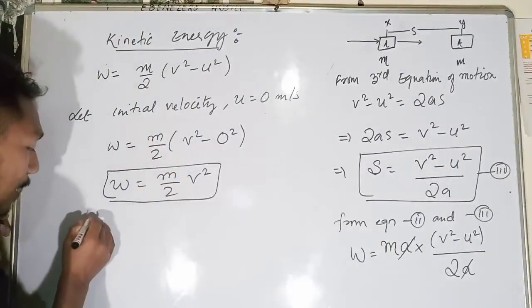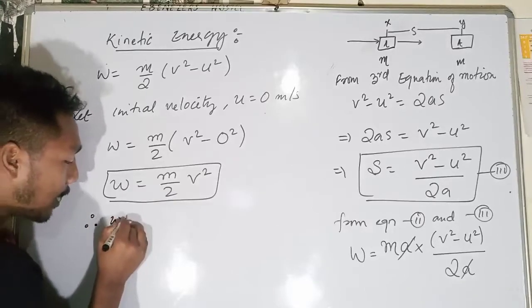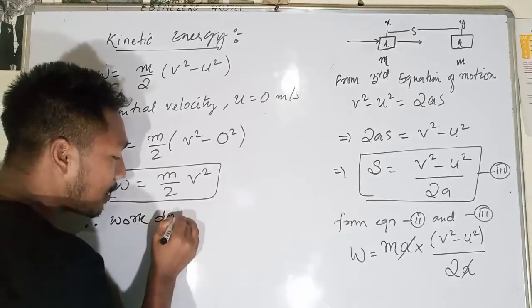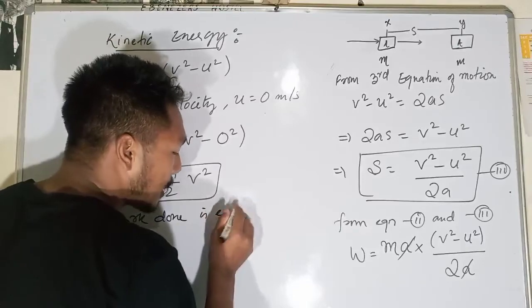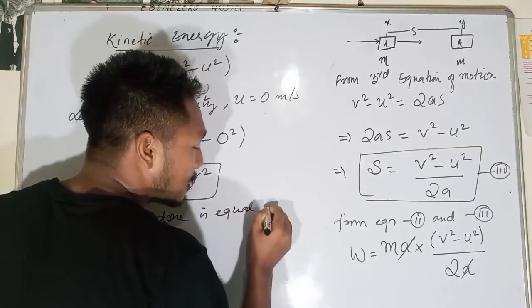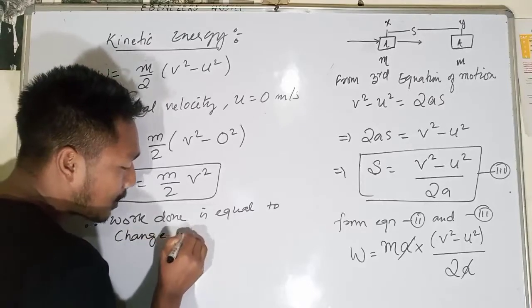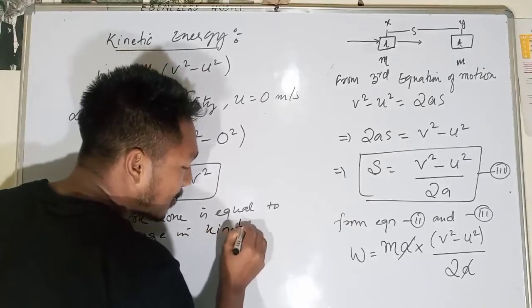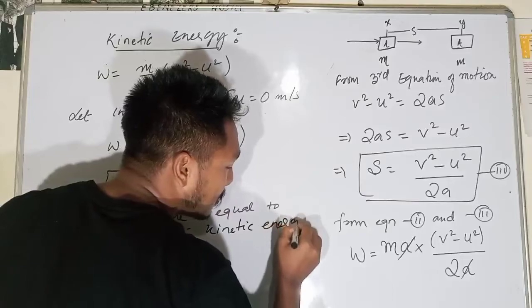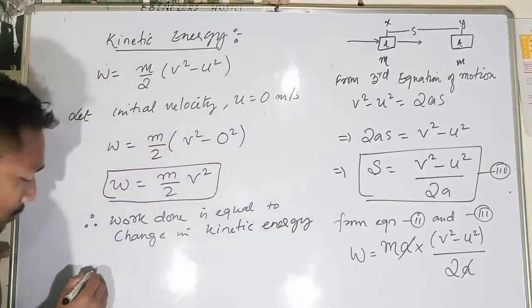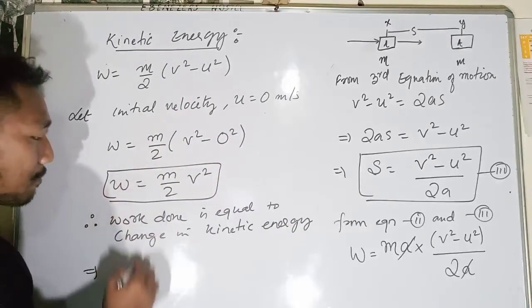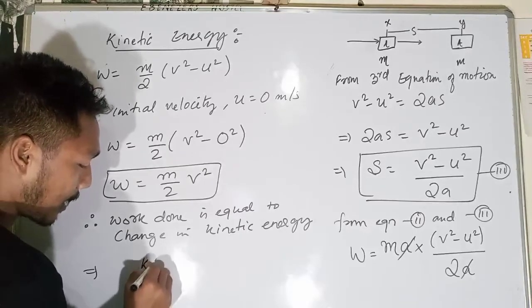So from here we have learned that work done is equal to the change in kinetic energy. Therefore, in place of work done we can write kinetic energy.